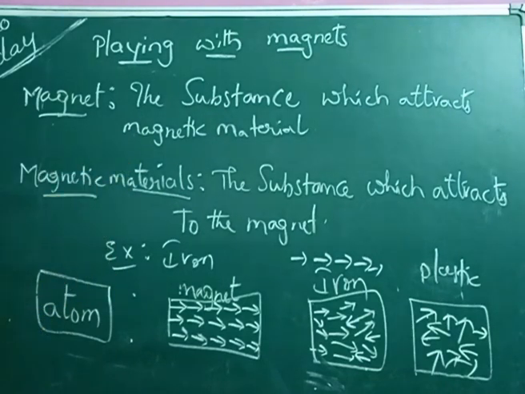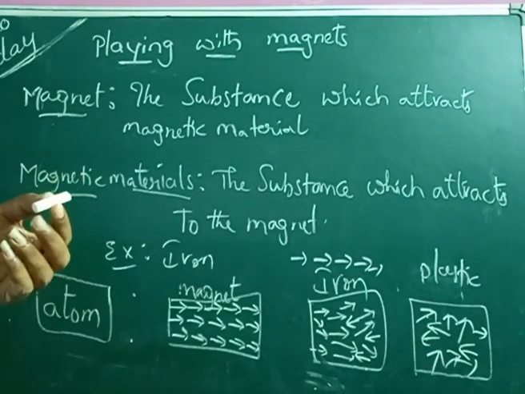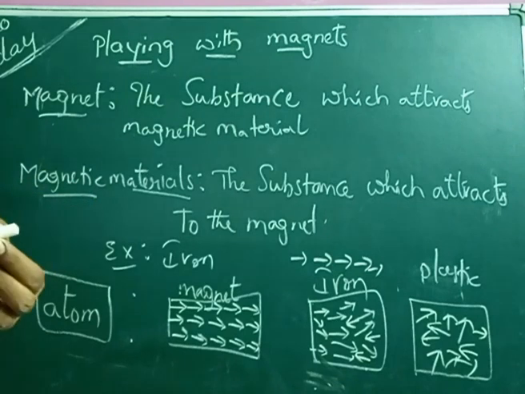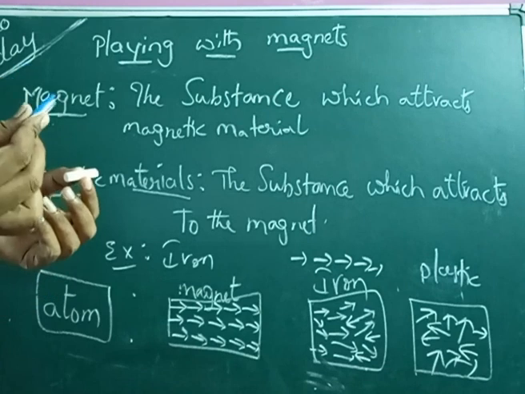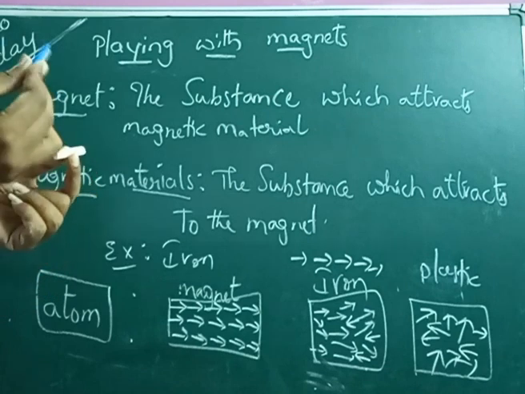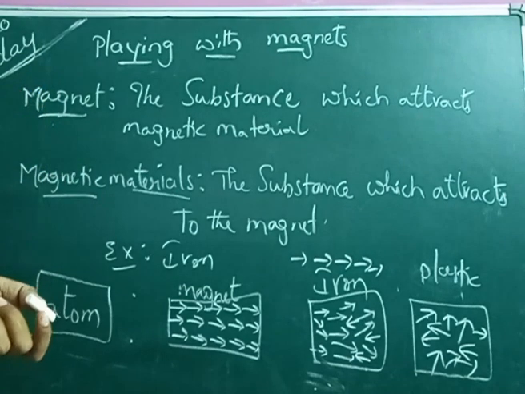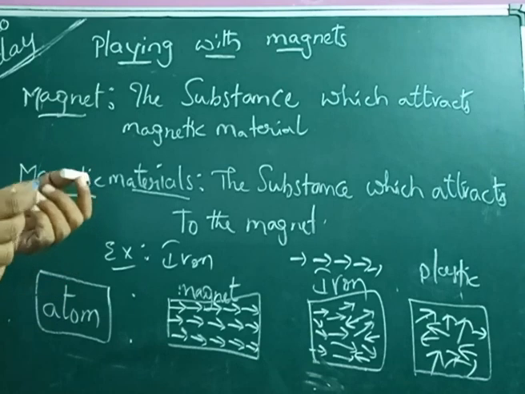Let's say it is a magnet, and to this magnet we place a magnetic material like iron. This iron gets attracted towards the magnet because iron is a magnetic material.